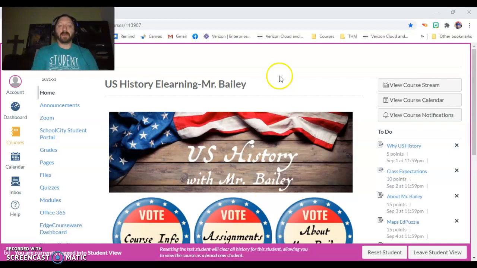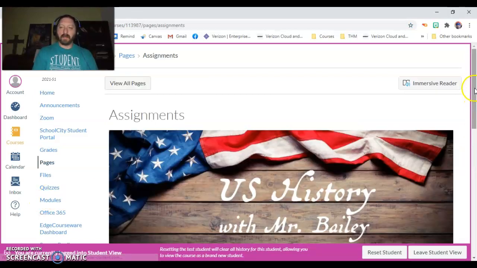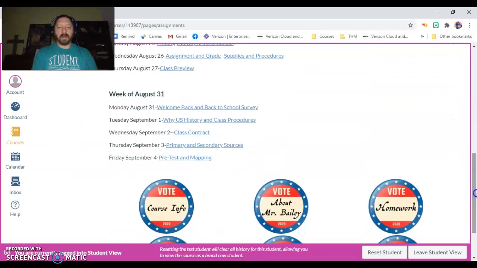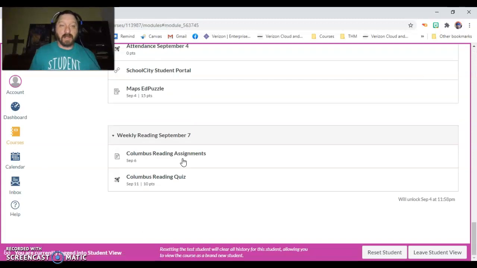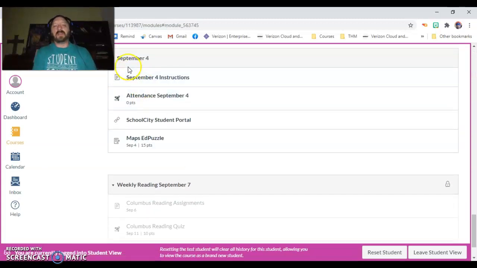So first things first, I'm going to pull this up here. This will be the page in Canvas. This is going to be very similar to what your view looks like. So this is the home page for the class. A couple ways you can get to today's assignment. You can click on modules, or you come over here to assignments, and you come right on down here, and you'll see week of August 31st, Friday, September 4th, and you click on this one that says pretest and mapping, because that's basically what you're doing today, guys. And you'll see that it'll take you directly to the September 4th module.